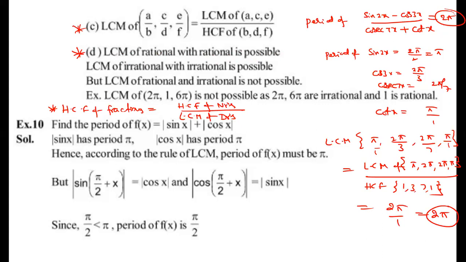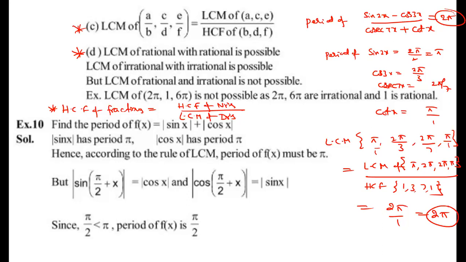So for that case also we'll take one example. Write down. Question number 10, excellent model: period of mod sin x plus mod cos x. Most of the people are making silly mistakes here. Why? Because this is a special case problem.